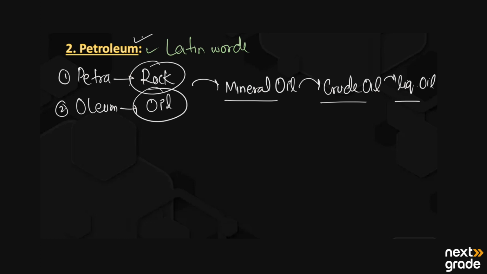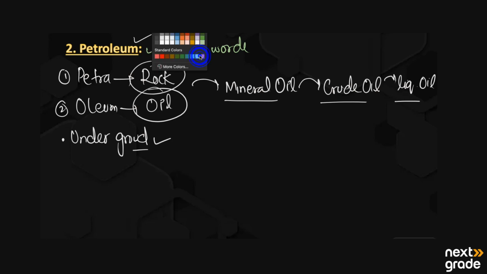Basically it occurs under the ground at different depths. It is found under the ground, and it exists at different depths, and it is a complex mixture. So petroleum, if we talk about petroleum, is a complex mixture.